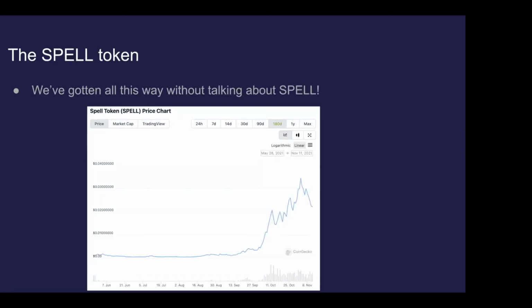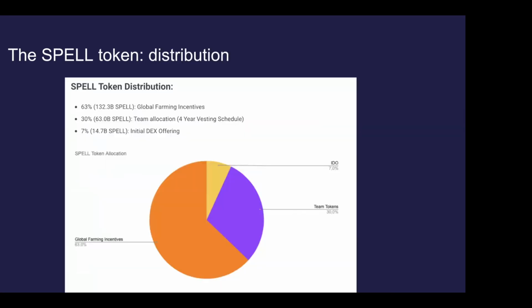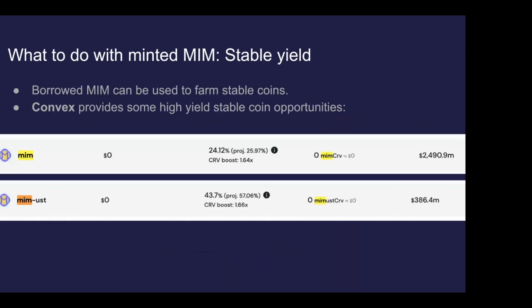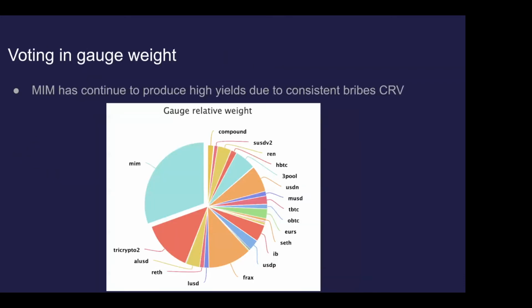So we've gotten this whole way through this discussion, and we haven't spoken about Spell. Spell is the governance token in Abracadabra. And as you can see, its price action has been quite extraordinary over the last short period. It's taken a bit of a dip in the last couple of days, but nothing too bad, I don't think. So the distribution of Spell, the vast majority has been allocated for farming incentives. And this is going into those Convex bribes that Nick was mentioning earlier on, predominantly, almost exclusively, I think. And that's to actually facilitate the yields that we saw over here, right? The reason these yields are so high is because of those Spell bribes at the end of the day.